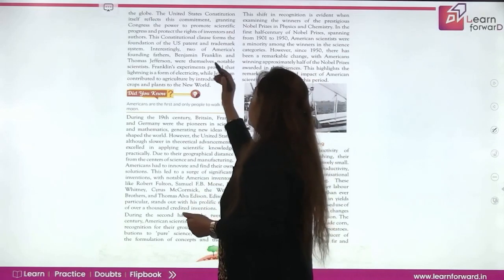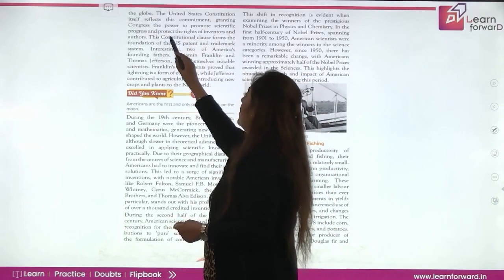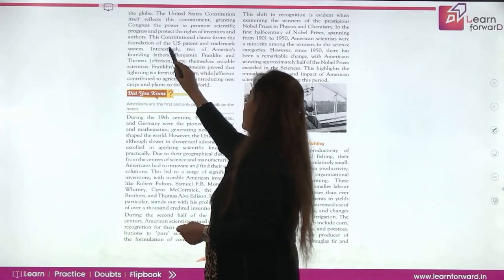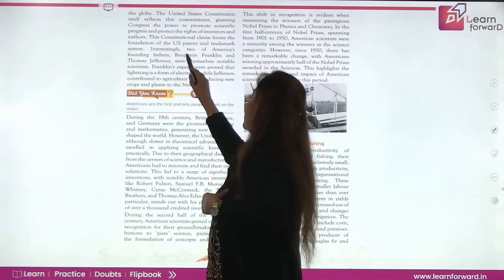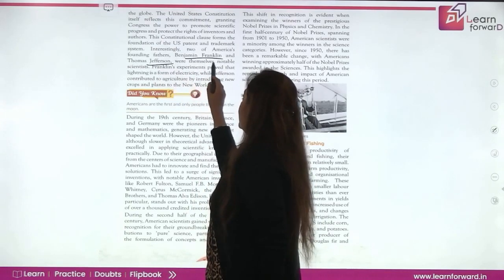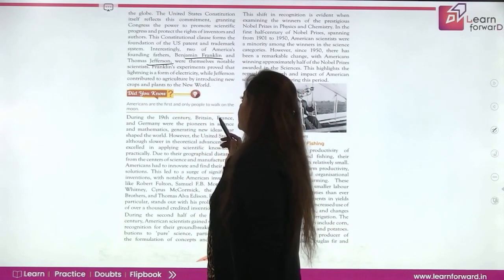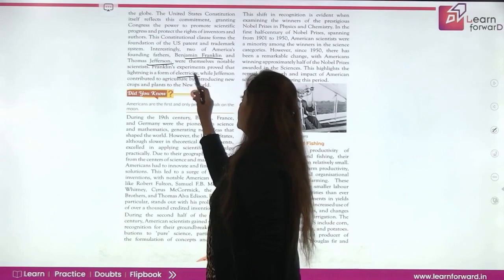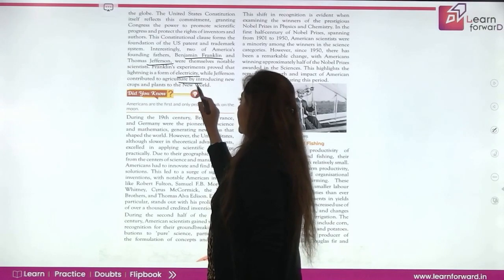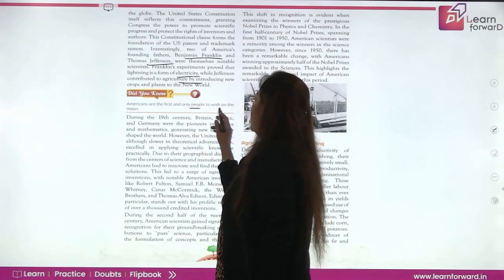The United States Constitution also reflects the commitment, granting Congress the power to promote scientific progress and protect the rights of inventors and authors. The Constitution clause forms the foundation of the U.S. patent and trademark system. Interestingly, two of America's founding fathers, Benjamin Franklin and Thomas Jefferson, were themselves notable scientists. खुद ही अपने आप में दो बड़े साइंटिस्ट थे. इन्होंने जो एक्सपेरिमेंट किया इन द फॉर्म ऑफ इलेक्ट्रिसिटी, और जेफरसन ने एग्रीकल्चर में जो एक्सपेरिमेंट्स किया, इससे कंट्री को बहुत ग्रोथ मिला. Americans are the first and only people to walk on the moon.